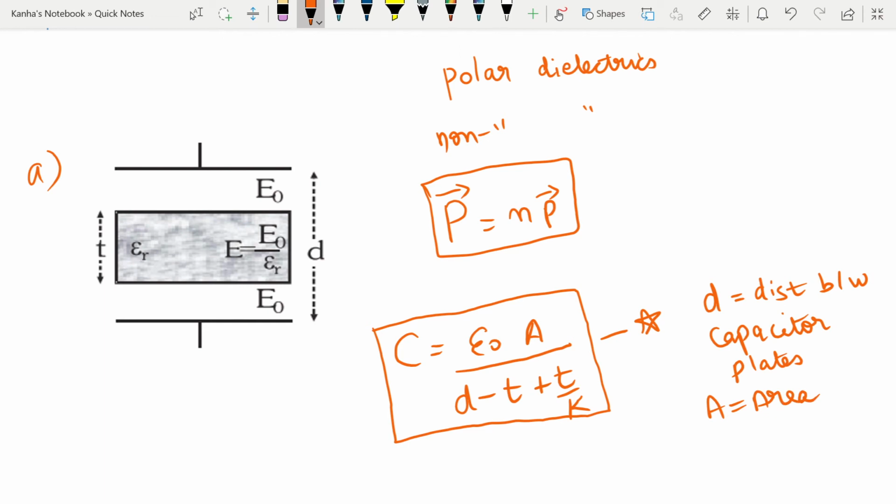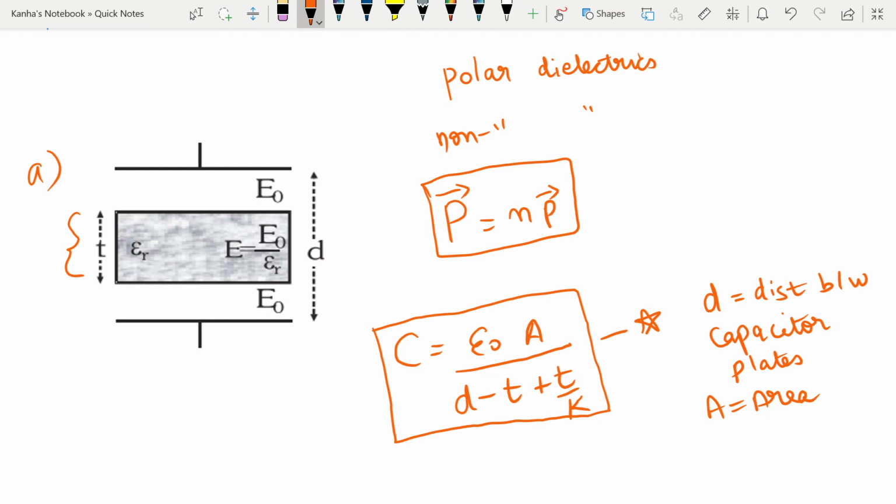T is the thickness of the dielectric which has been inserted inside your capacitor. So this is your dielectric material. Inside the dielectric material, your electric field changes. It becomes E naught by epsilon r.